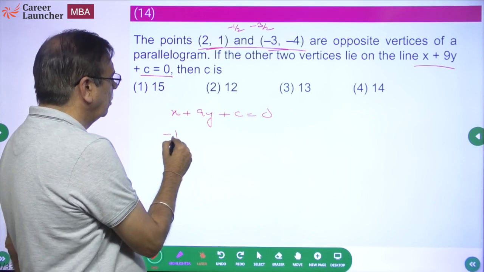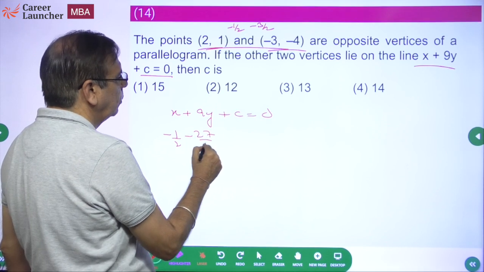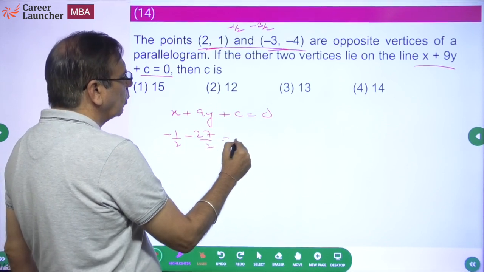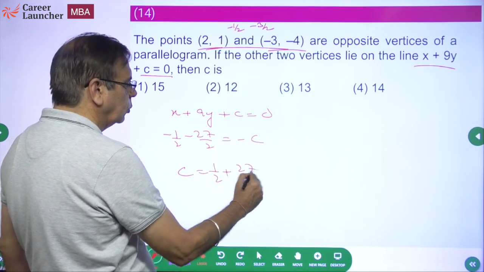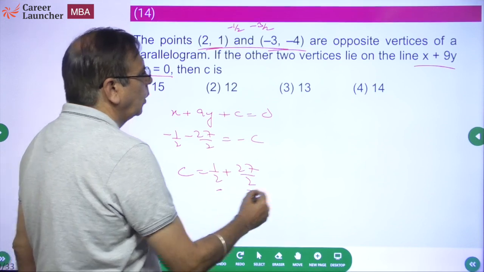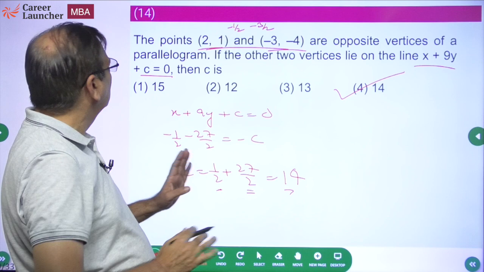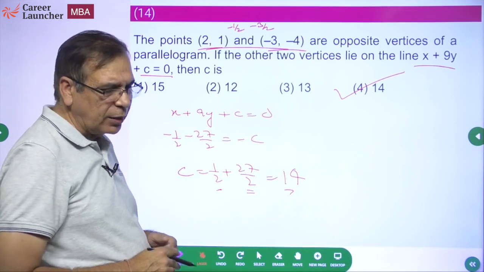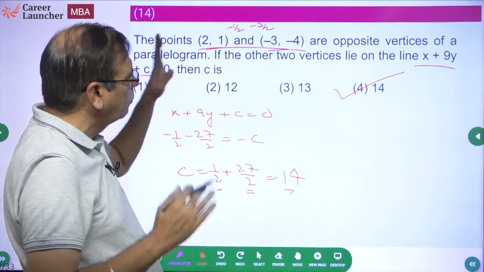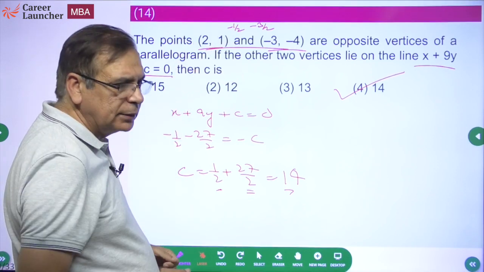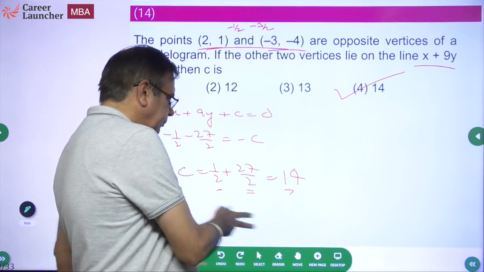So x is minus 1 by 2. Minus 3 by 2 into 9 is minus 27 by 2. Plus c equal to 0. Or I can say c is equal to 1 by 2 plus 27 by 2. 13.5 plus 0.5, 14. Okay. So you can say it's a jugaad. No, I don't think it's a jugaad as such. It's a question where you should be able to say the midpoint of a diagonal of a parallelogram obviously bisects the other diagonal also.